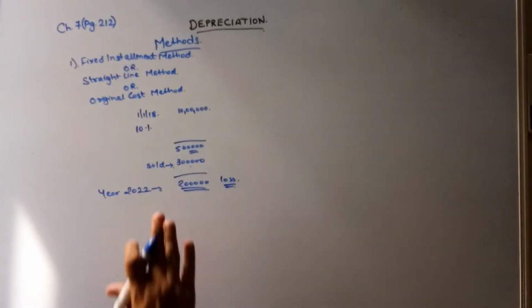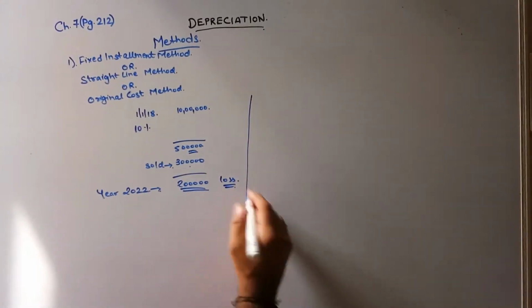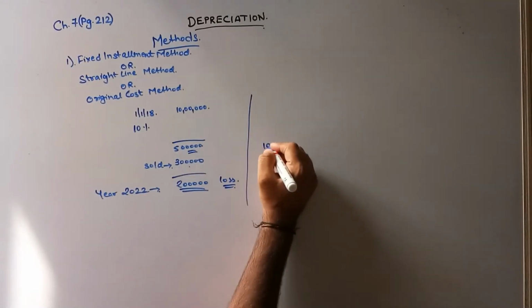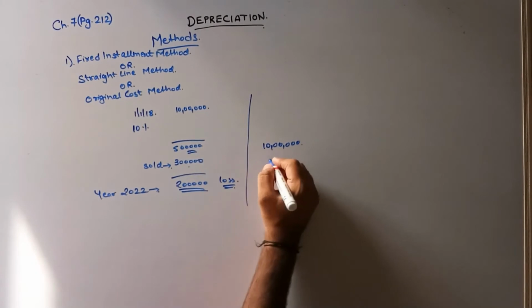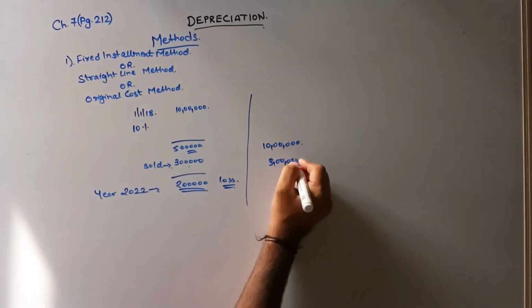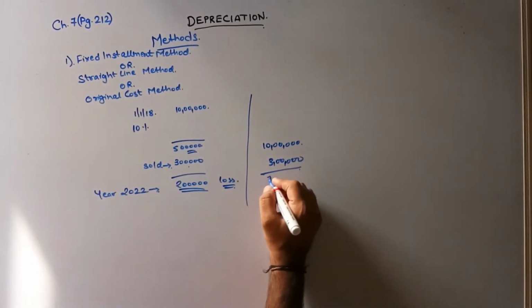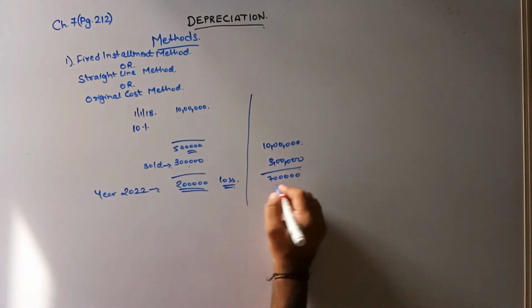In the other case, if I would have not charged depreciation, here my value would have remained 10 lakhs only. I have now sold it for 3 lakhs, so now I would have to consider a loss of 7 lakhs.